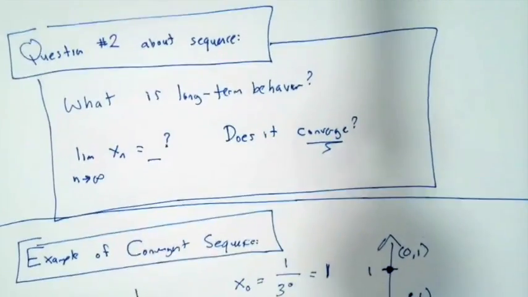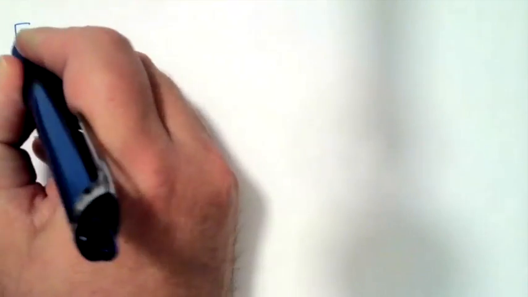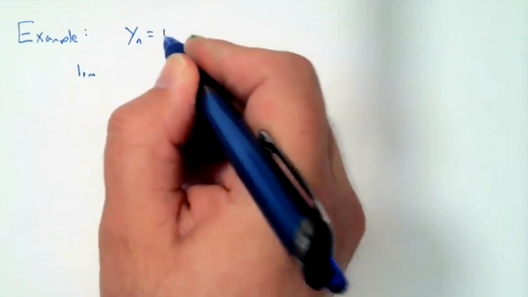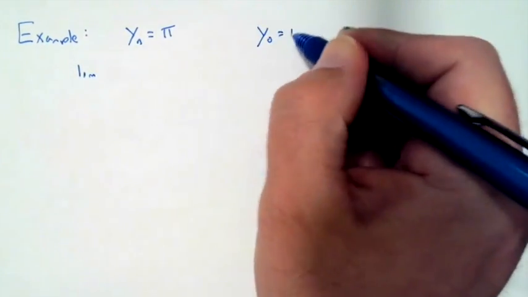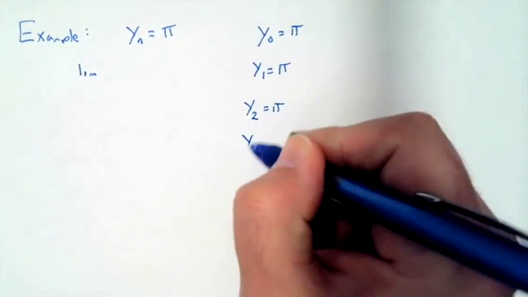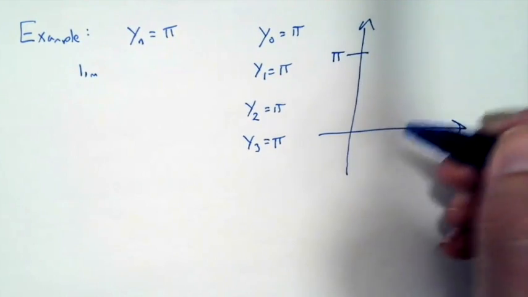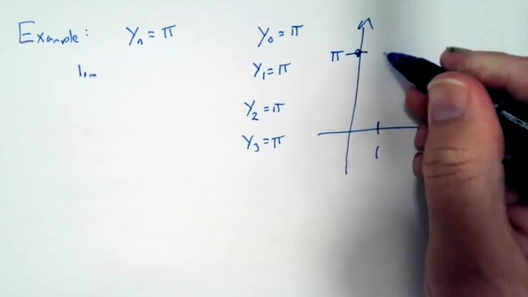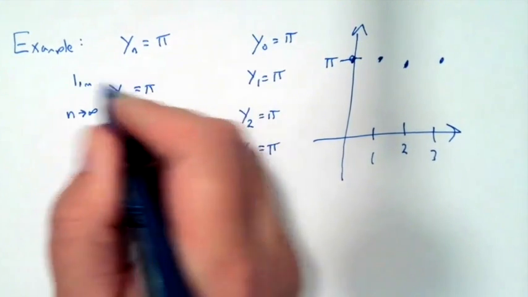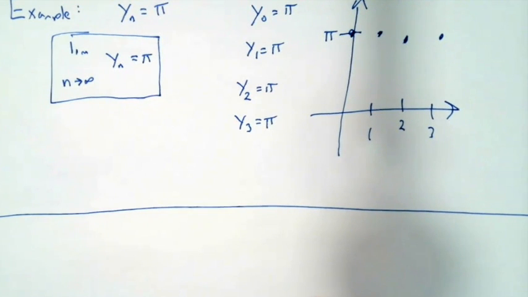Now, it is possible you could have a sequence that converged where it did take the value. For instance, another example of a convergent sequence would be, look at y sub n is equal to pi. And it's always equal to pi. So the initial value is equal to pi, the next value is equal to pi, y sub 2 is equal to pi, y sub 3 is equal to pi. The plot's pretty boring. It's a constant sequence, always at pi, no matter which time step you're on. Well, the limit as n approaches infinity of y sub n will just be equal to pi. So those are two examples of convergent sequences, and let's look at one more.